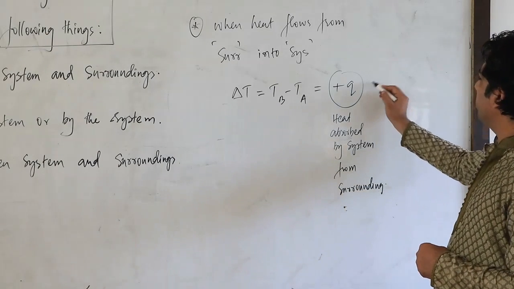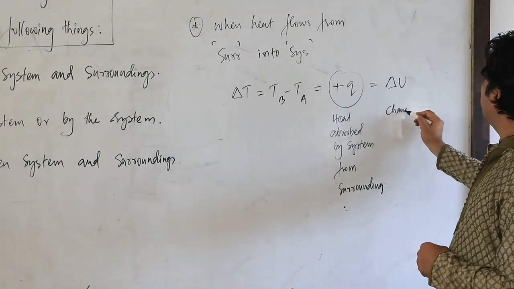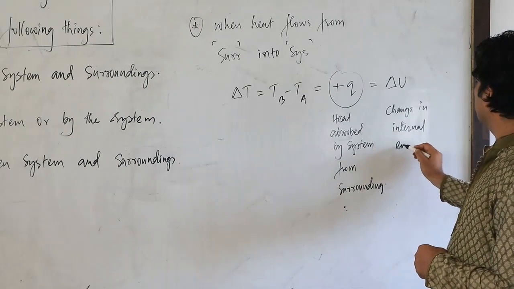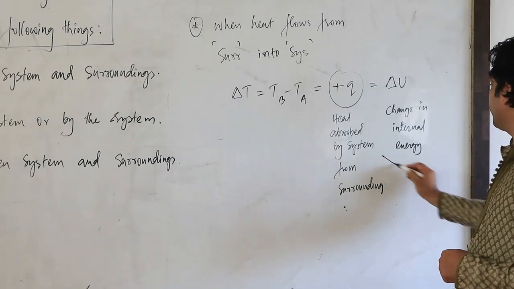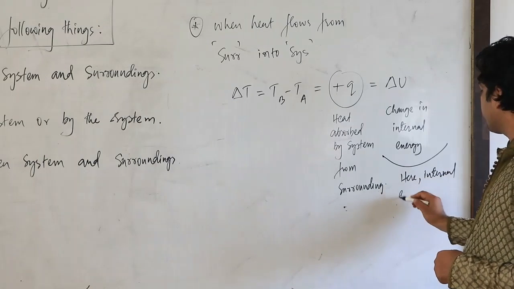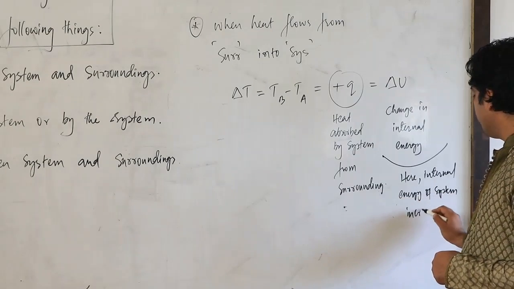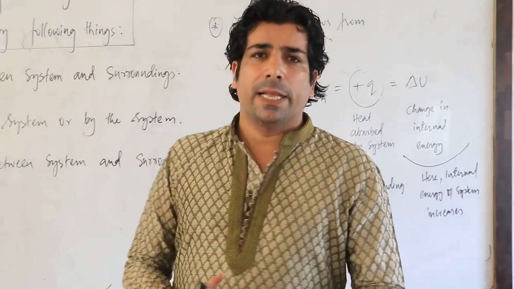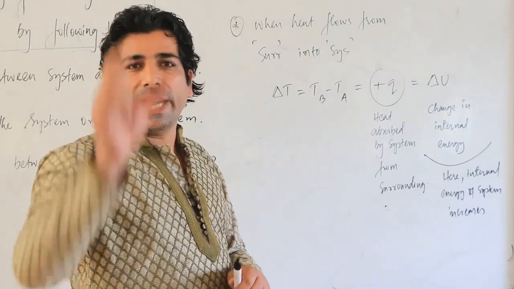When heat is absorbed by the system, obviously there is a change in what? Internal energy. So change in internal energy will take place. Especially internal energy will increase here, my dear friends. That means here internal energy of system increases. Reverse is also true, my dear friends. Reverse in the sense like if the heat is flowing from system into surroundings through diathermic wall.